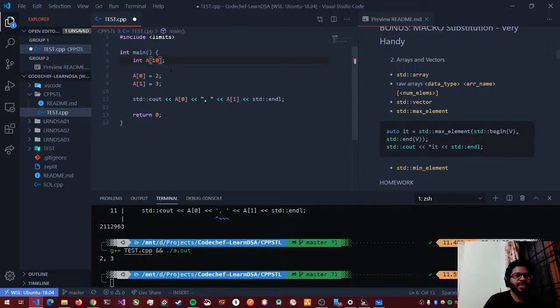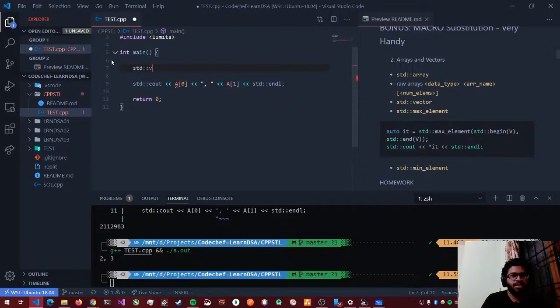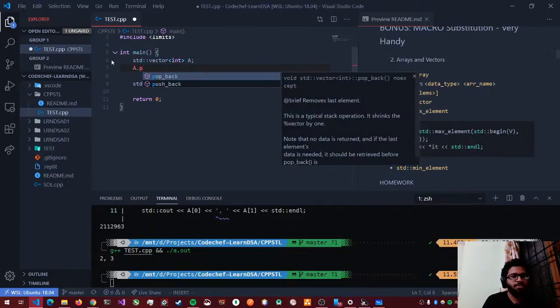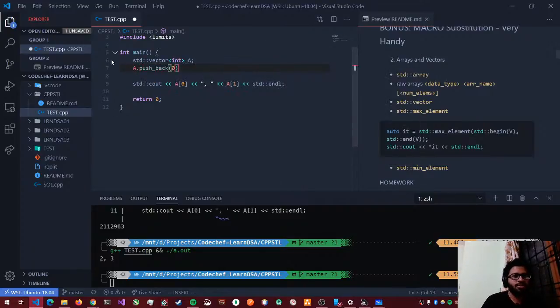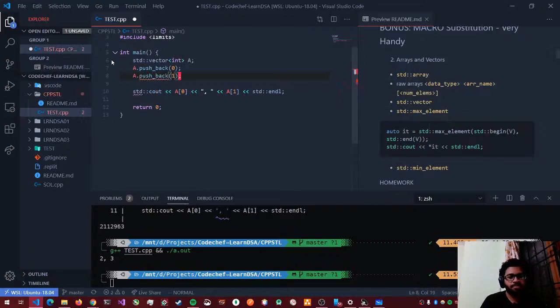So in C++, we have something called vectors. It's called std::vector, and then you define those angular brackets, define your data type, and define my variable. So now I defined a vector A. How do I insert elements to the vector? I call A.push_back(0), A.push_back(1).